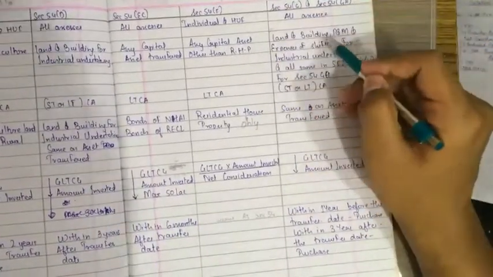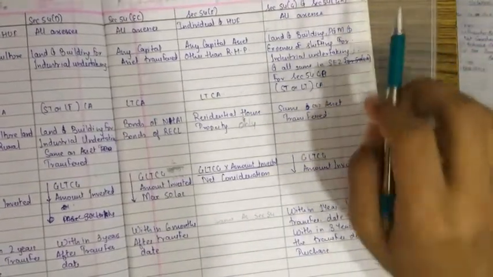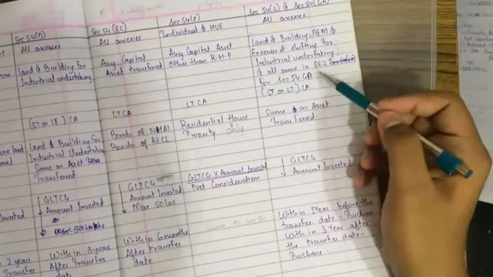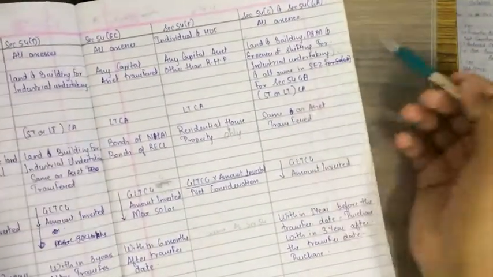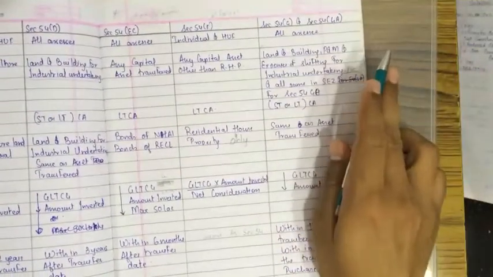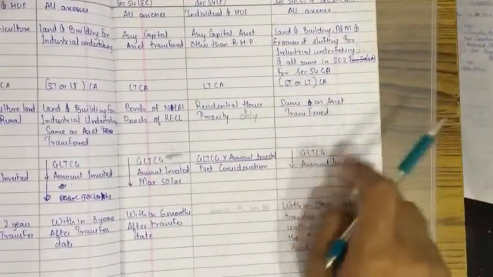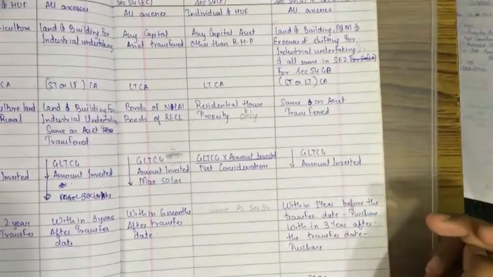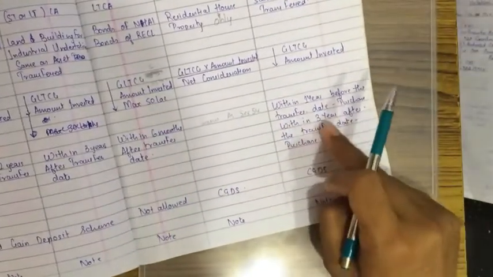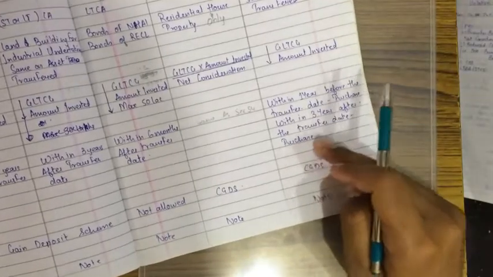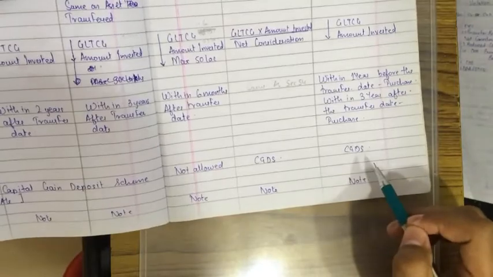The concern is land and building, plant and machinery, expenses of shifting for industrial undertaking in SEZ, that is section 54GA. The period of holding is same. The asset purchase should be the same in special economic zone. The exemption will be gross long-term capital gain or amount invested, and the time limit is within 1 year before the transfer date purchase, within 3 years after the transfer date purchase, and if the amount is unutilized, then it will be transferred to CGDS account.